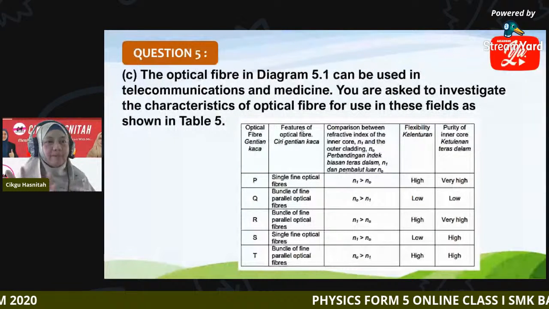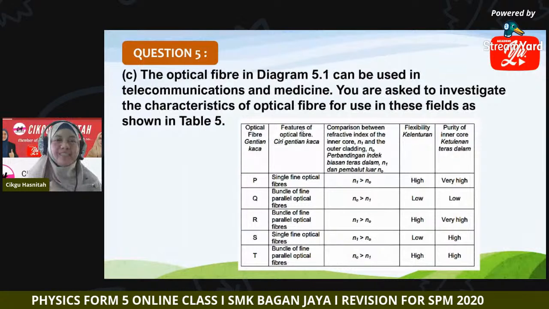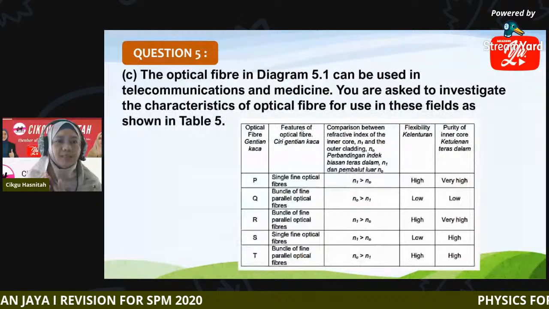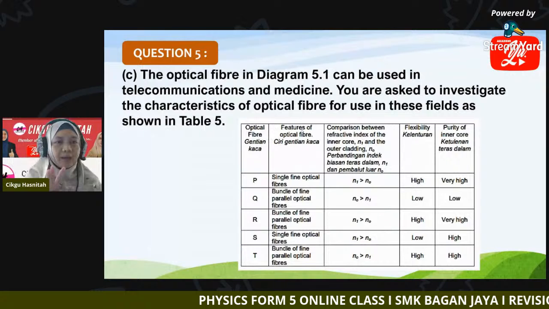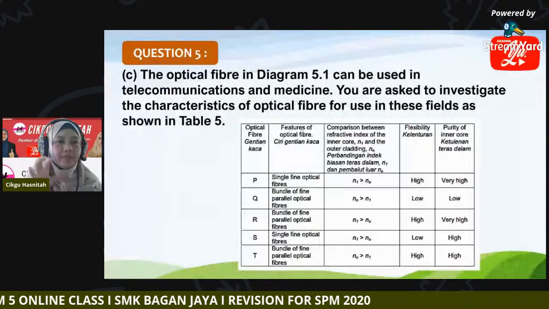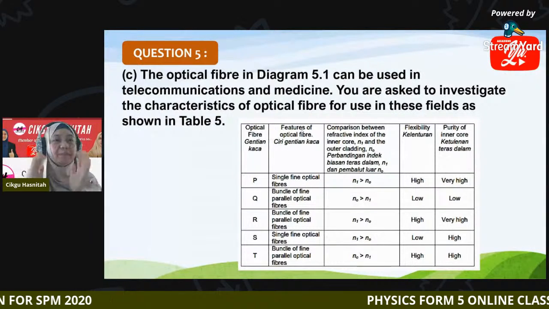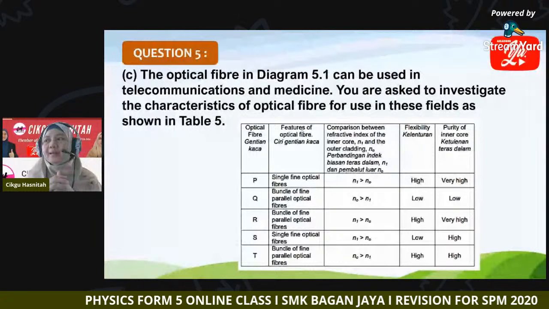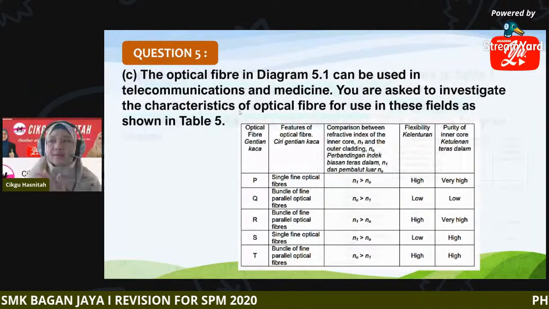Which one? Remember, refractive index represents the density of the medium. Just now I explained to you. For optical fiber, which one has to be denser? The inner core or the outer cladding? So remember, the inner core must be denser. Denser means higher refractive index. And flexibility. Flexibility is the ability to bend. And purity of the inner core: very high, low, or high. Which one?